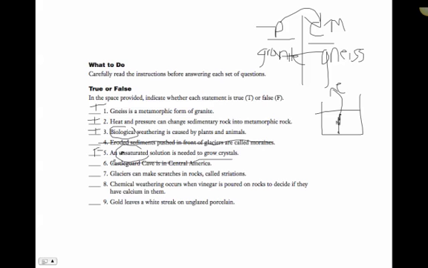We don't need to know about this. Glaciers can make scratches in rocks called striations. True. Remember, glaciers is a form of eroding rock.